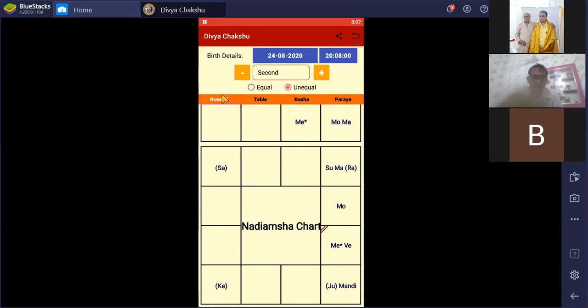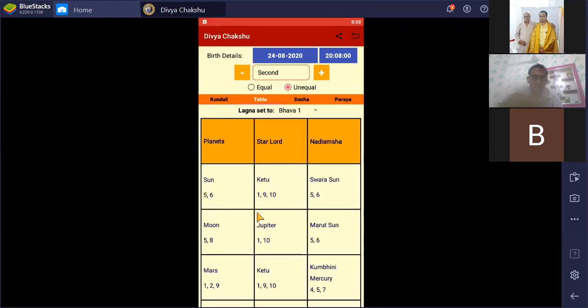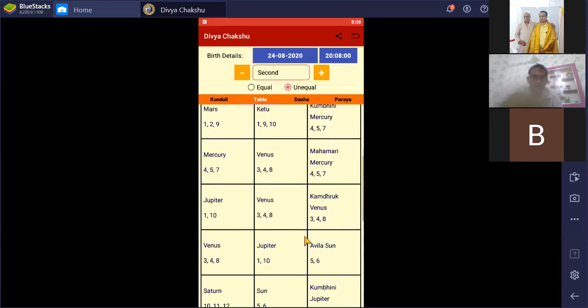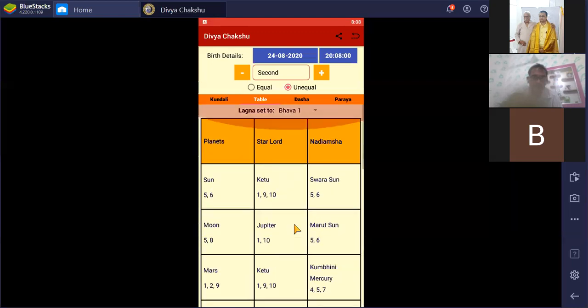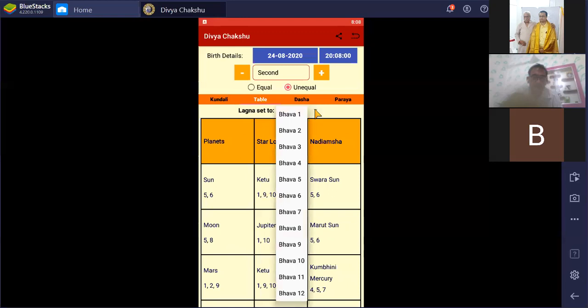And after that, on the second page, we can see the entire planetary signification as planet, star lord and Nadi Amsha lord, the entire thing. At the end of this page, we can see the Bhava chart. And here we have another option. If we go with Bhava rotation, suppose Sun is signifying 5 and 6.